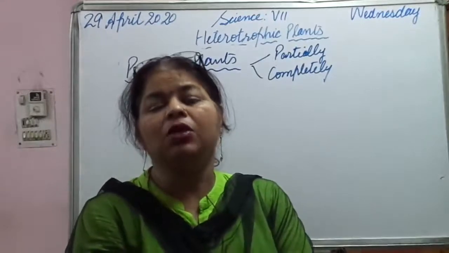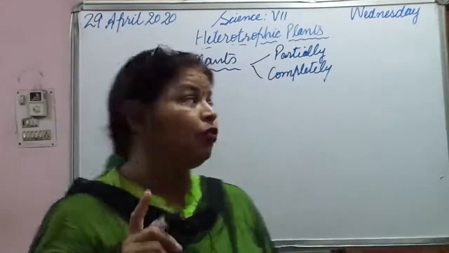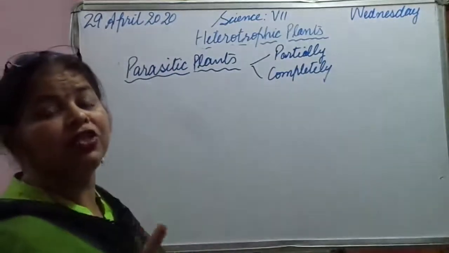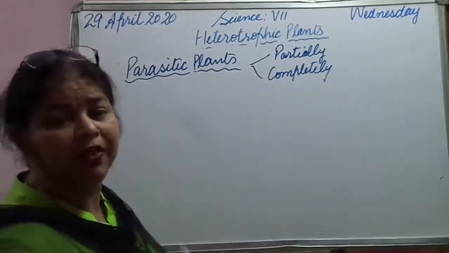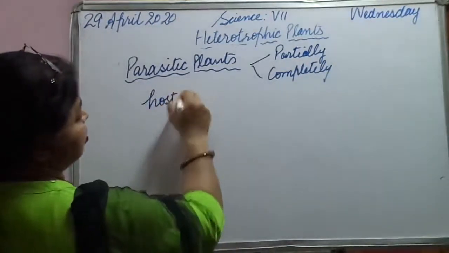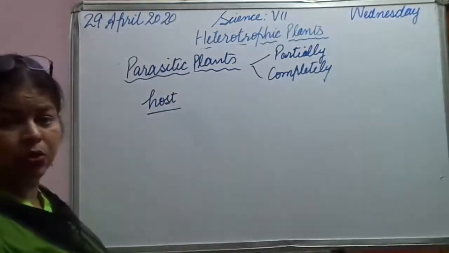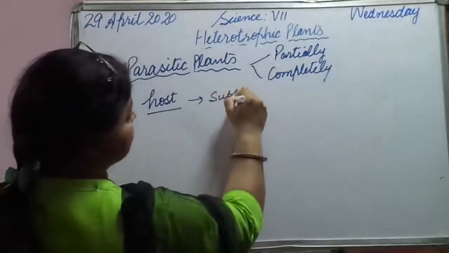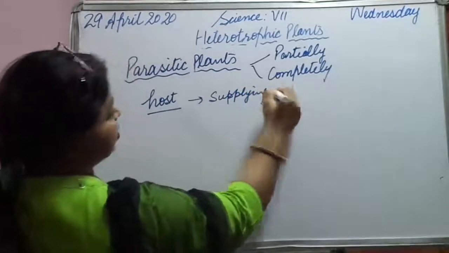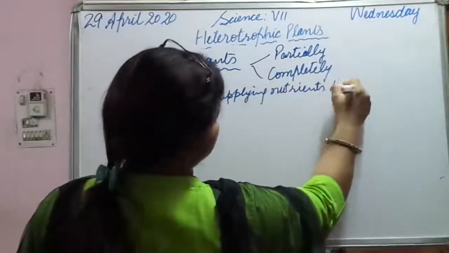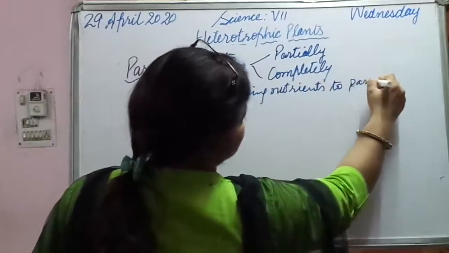Now the plant from which the parasitic plant is deriving nutrition, we call it the host. Who is the host? Who is supplying nutrients to the parasitic plant?